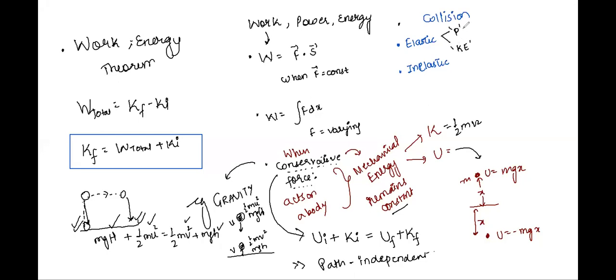Conserved means constant. Net momentum and net kinetic energy both will remain constant for an elastic collision, whereas for an inelastic collision, only momentum remains conserved. When I say momentum remains conserved, I mean the momentum of the system remains constant: the net initial value is equal to the net final value. This will always happen whenever a collision is happening.